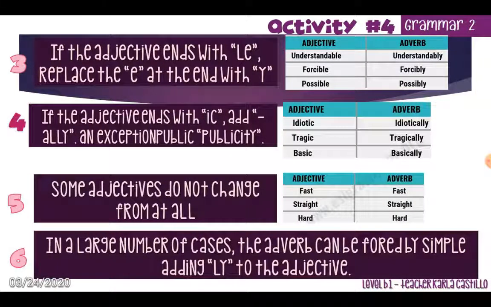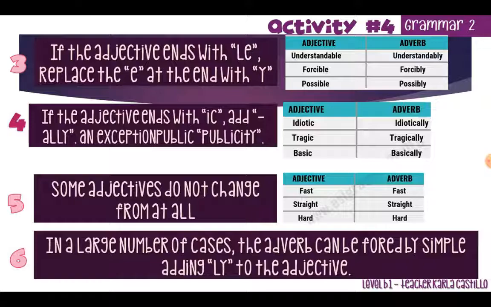Okay, now the third form is if the adjective ends in le. You have to replace the last e with y. Understandable, understandably. Forcible, forcibly. Possible, possibly. Now, remember, the adverb comes from an adjective. Now, the fourth way says if the adjectives end in ic, you have to add ally.